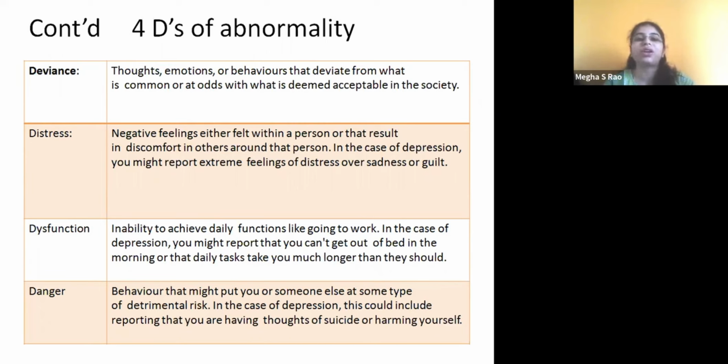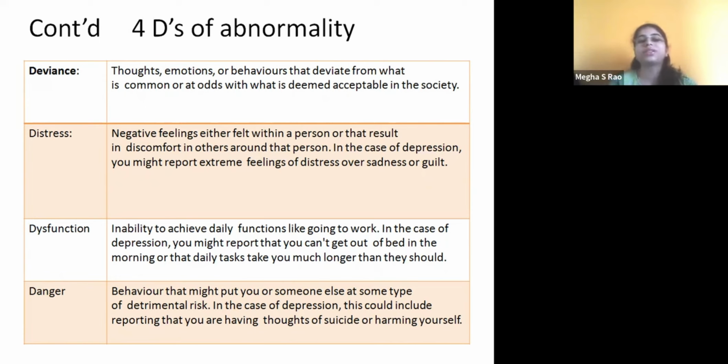And distress, talking about distress, as I told you, stress is of two types. One is eustress and another one is distress. Eustress means, say for example, you have an exam, you have to prepare for it and you're feeling a little stress. Because of that stress and anxiety, you are preparing well. So any form of stress which will actually help you to perform better is called eustress.